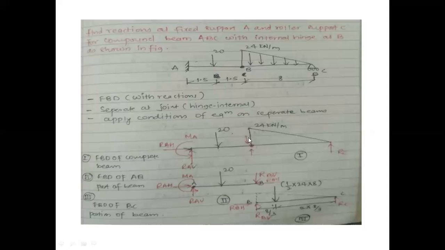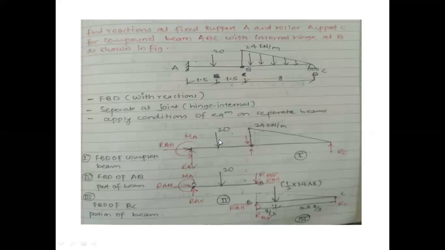Okay, see, this is the first portion. Fixed support is there, so three components will be there: one moment and two reactions. One is horizontal, another one is vertical. Why? Because whenever a fixed support is there, it has three restrictions. It can't move horizontally, it can't move vertically. Again, it is not allowing us to have moment also.